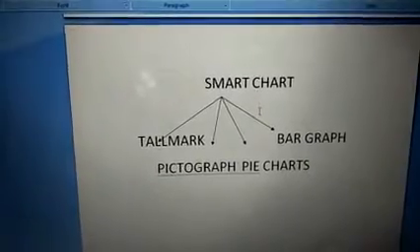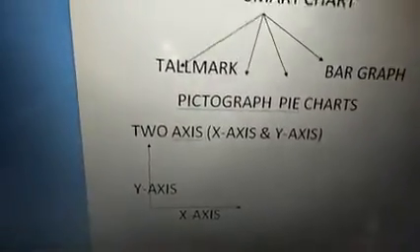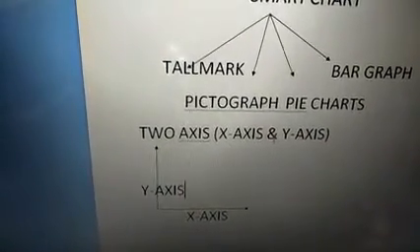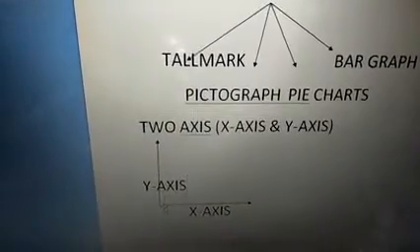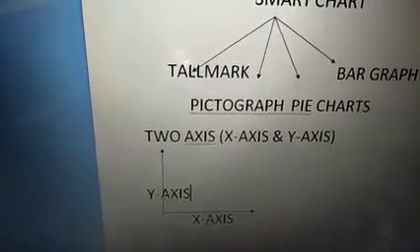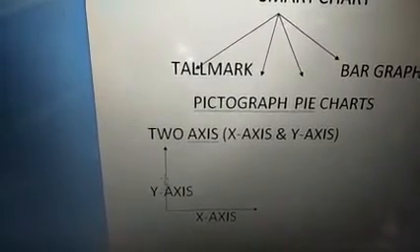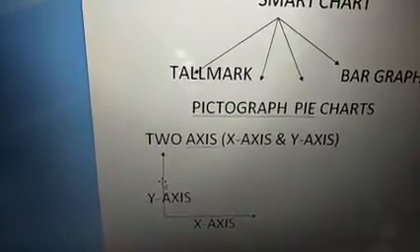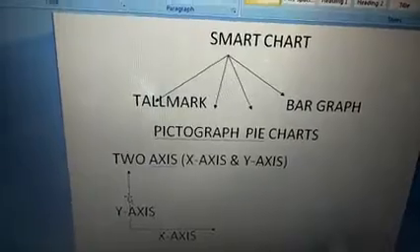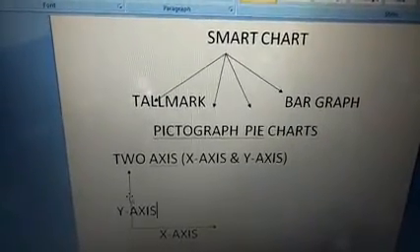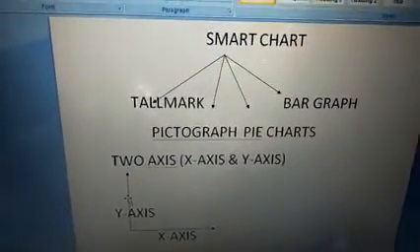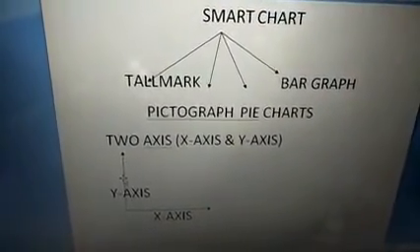In the bar graph, the two axes, x-axis and y-axis: the horizontal one is called x-axis, and the vertical one is called y-axis, children. I hope you all study the smart chart chapter well. Under the smart chart chapter, you study well tally mark, pictograph, pie chart and bar graph, I think so. Thank you, children.